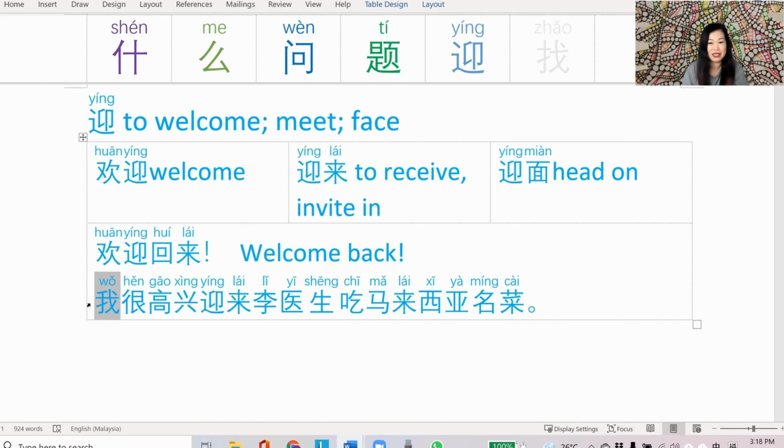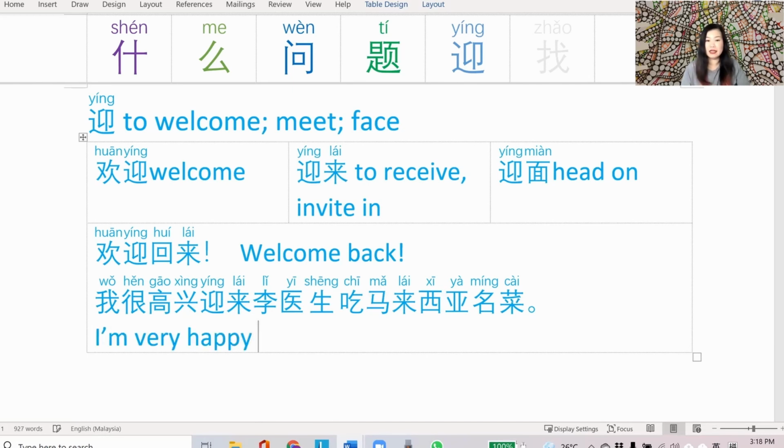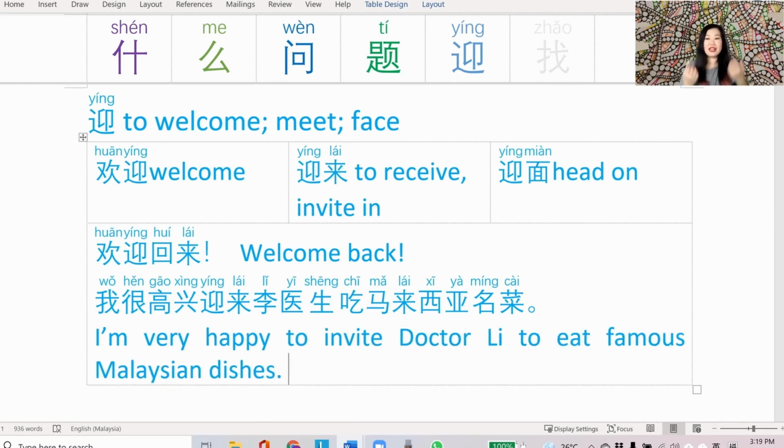What have I written here? 我很高兴 I'm very happy or I'm very glad. 迎来李医生. So 迎来 is to receive or to invite in. 李医生 is of course my favorite doctor, Dr. Li. And what did I invite him to do? 吃 is eat, 马来西亚 is Malaysia, 名菜 is famous dishes. So I'm very happy and thrilled to invite Dr. Li to eat famous Malaysian dishes.